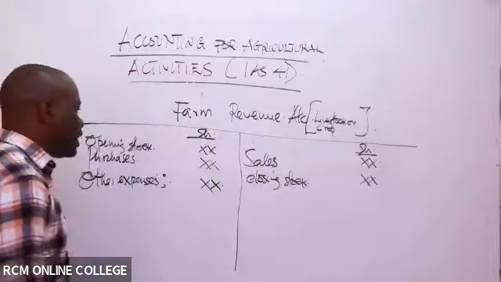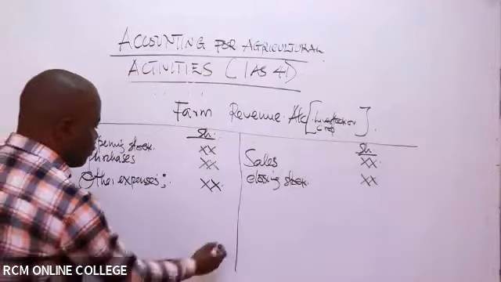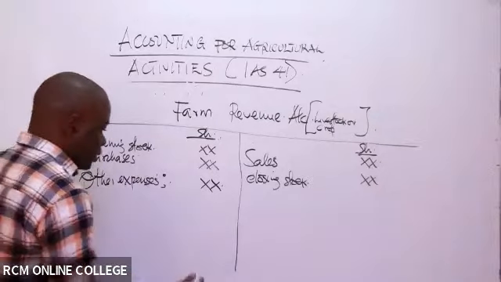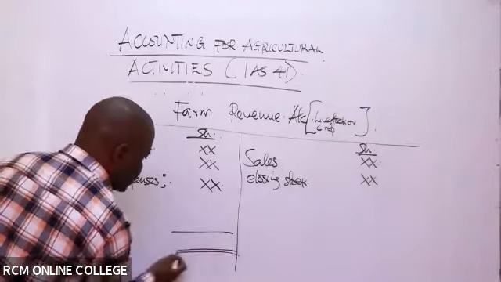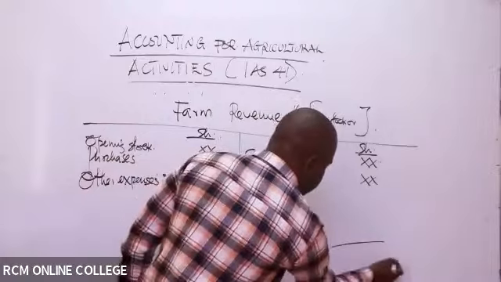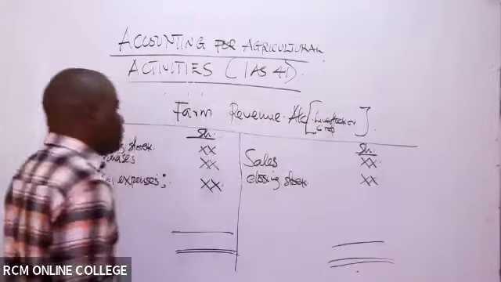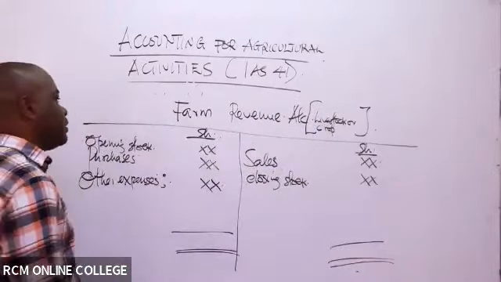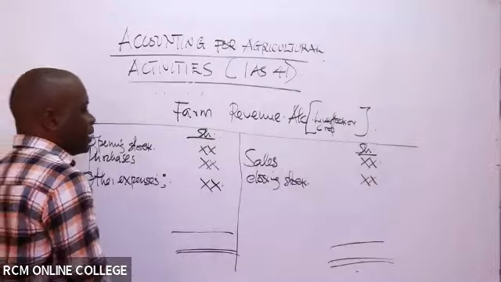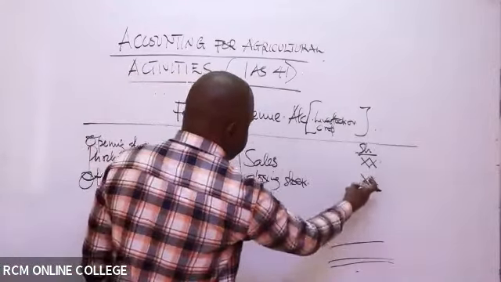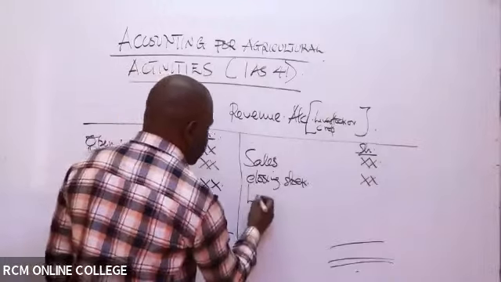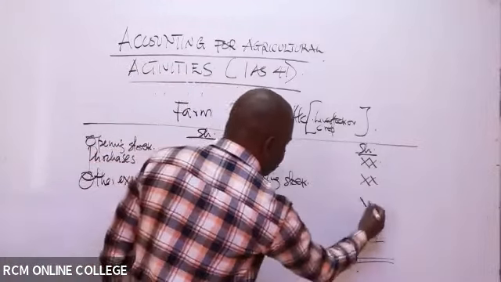So of course you'll balance your account. If it happens that the debit side is more than the credit side, then that will be a loss, which you'll put there.